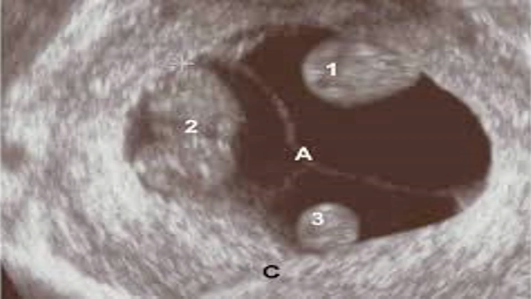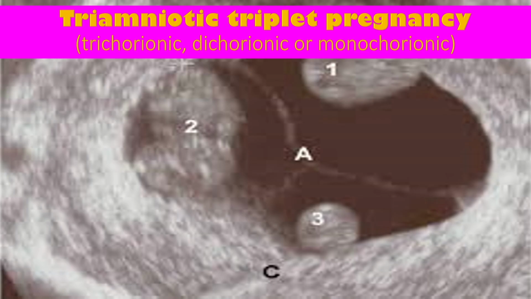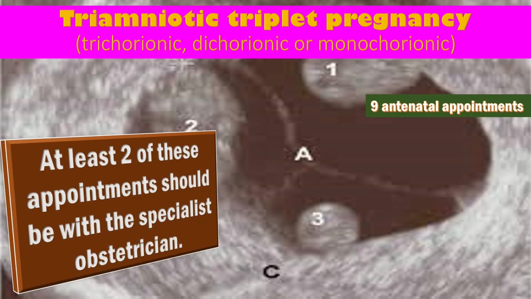In case of the triamniotic triplet pregnancy, that is trichorionic triamniotic, there should be 9 antenatal appointments. 2 of these should be with a specialist obstetrician, and in such case combined appointment with the scan when the CRL measures between 45 to 84 at approximately 11 plus 2 to 14 weeks. That would be the first scan, and then at estimated gestation of 20, 24, 26, 28, 30, 32, and 34 weeks, and offer an additional appointment without scan at 16 weeks. So total 9 appointments should be there in such case.